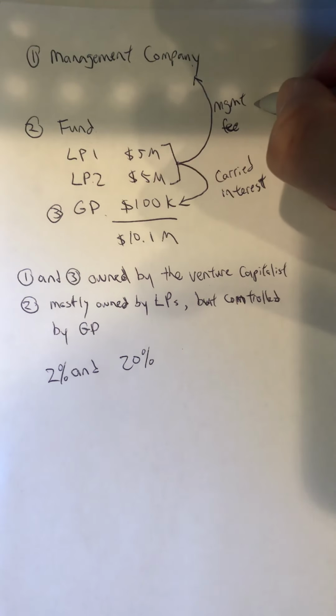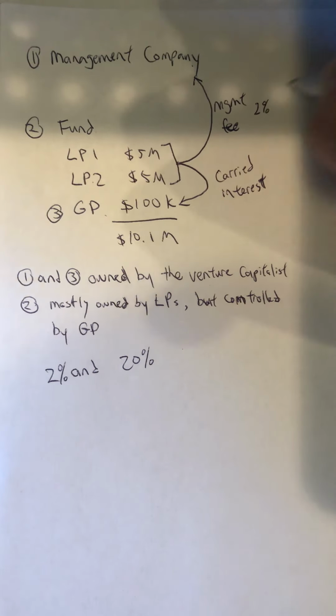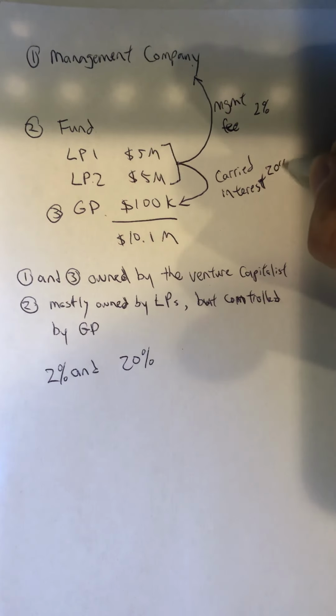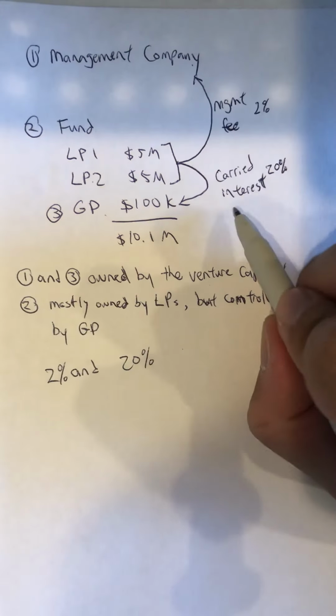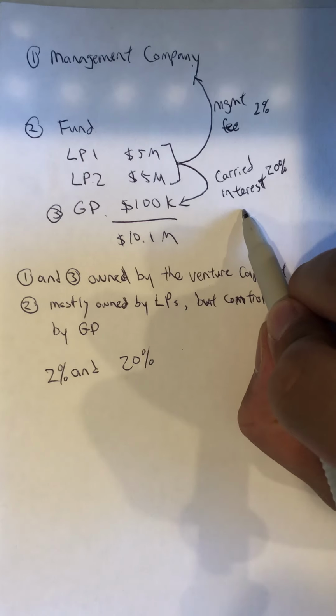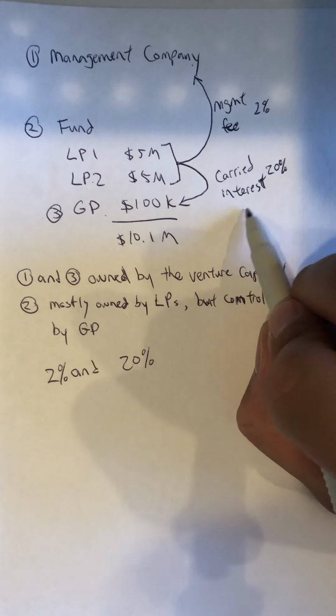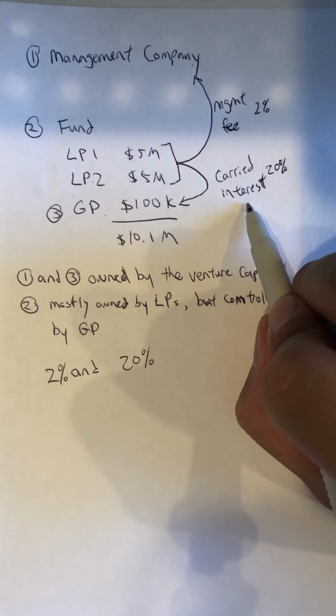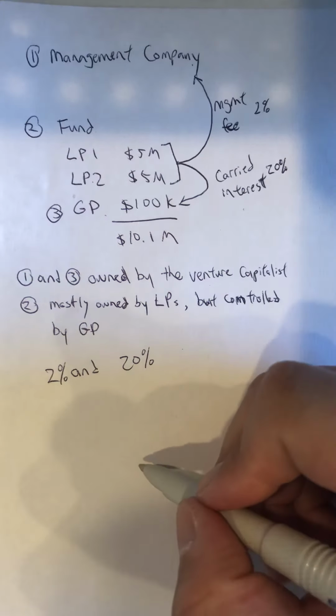The management fee is 2%. Carried interest is 20%. Carried interest is another way of calling performance fees. So basically, the better the fund does, the higher carried interest the general partner will earn. Okay, and we'll explain how that works.